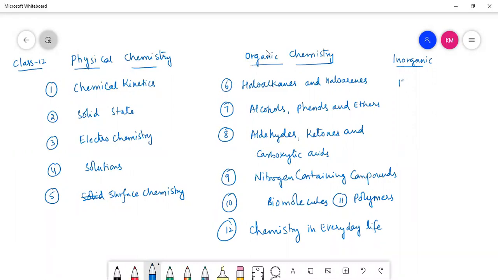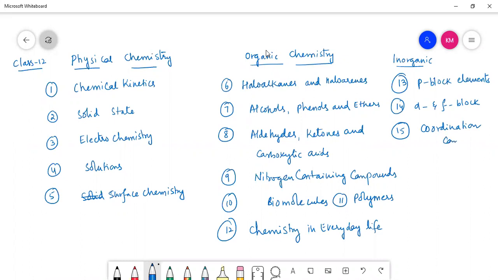Next, inorganic chemistry. When you observe, P block elements, D and F block elements, coordination compounds, next is metallurgy. These are the total 16 chapters we have all together: physical, organic, inorganic. Hope it is clear, children.